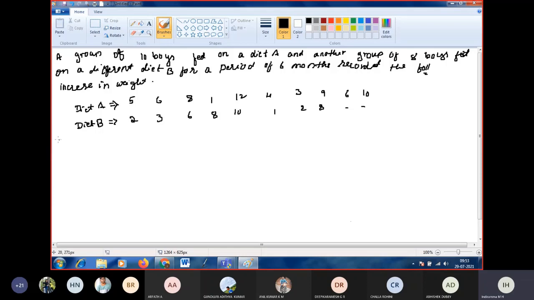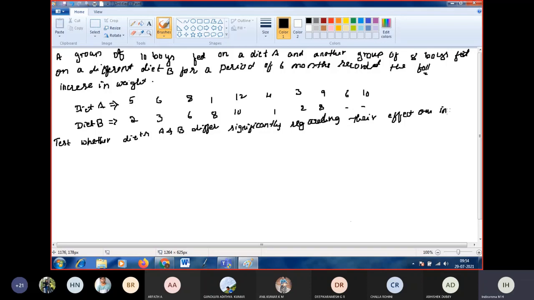So, the question continues: test whether diets A and B differ significantly regarding their effect on increase in weight. So this is what we have to find.